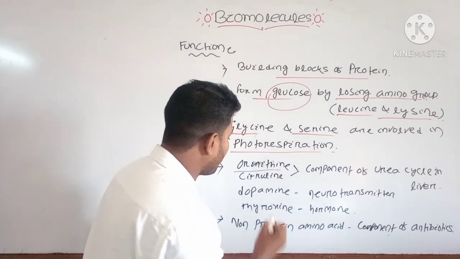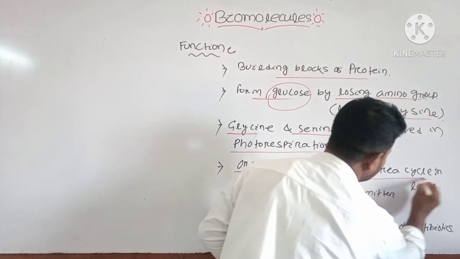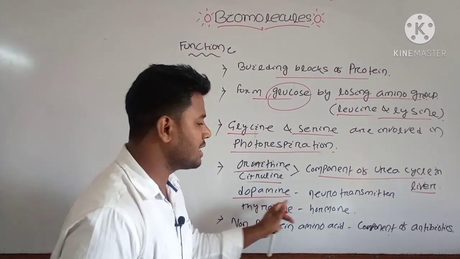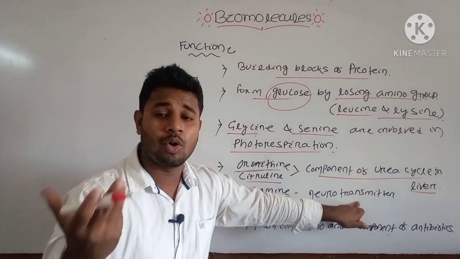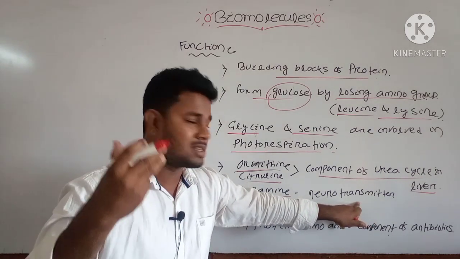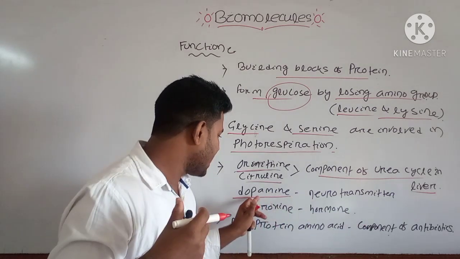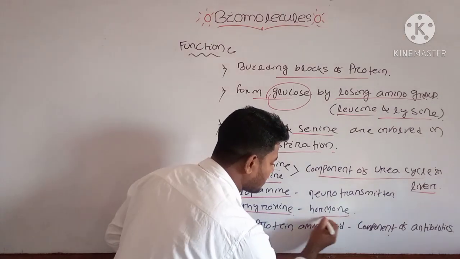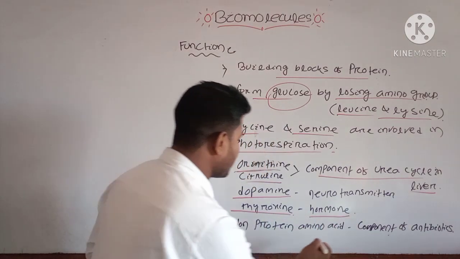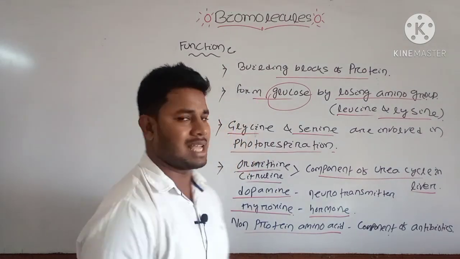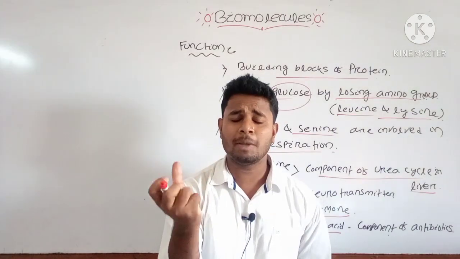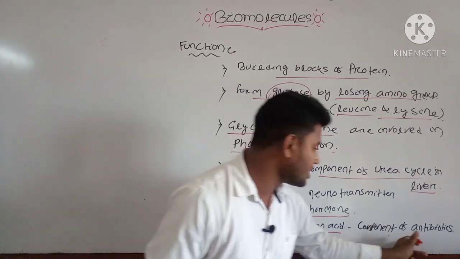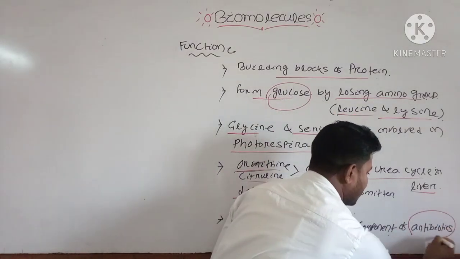And now the non-protein amino acids, ornithine and citrulline, we already discussed. These are components of the urea cycle which is present inside your liver. And dopamine, which is also a non-protein amino acid, is an important component of neurotransmission. The different impulses transmitted inside your cells are helped by dopamine secretion. And thyroxine is a hormone present inside our body. Another important function of the non-protein amino acids is that they are not part of protein, but they help in enzyme secretion and in antibiotic formation inside your cell.